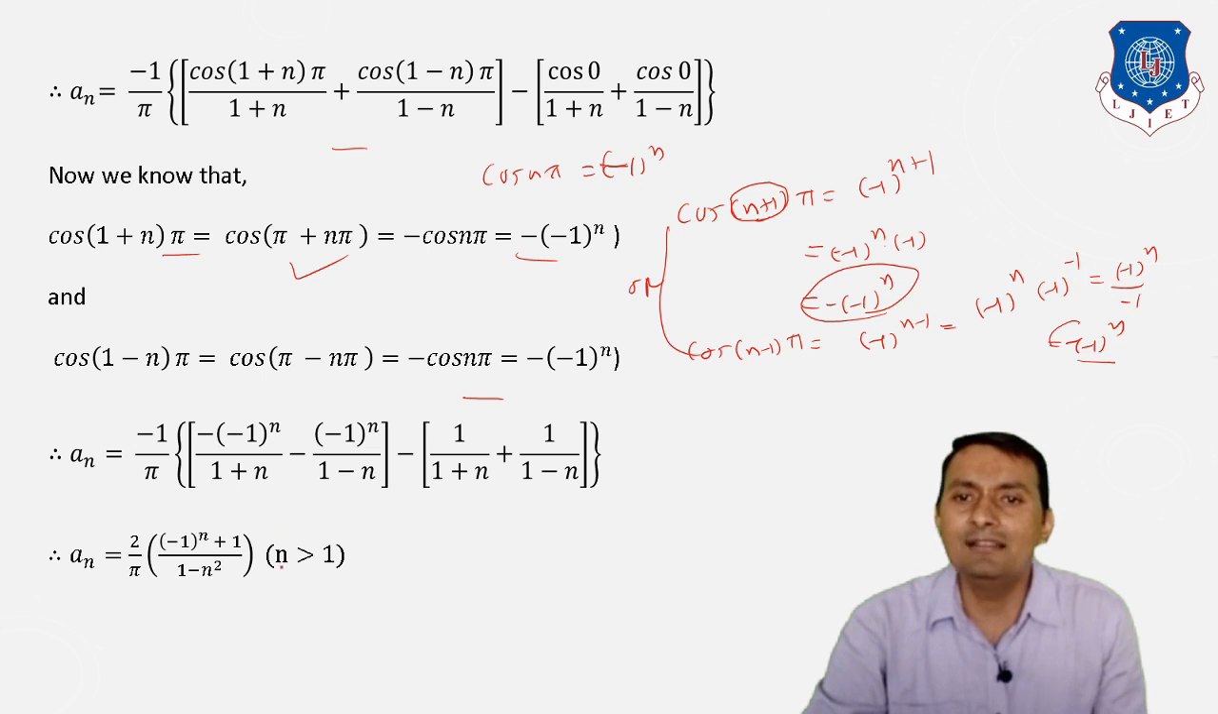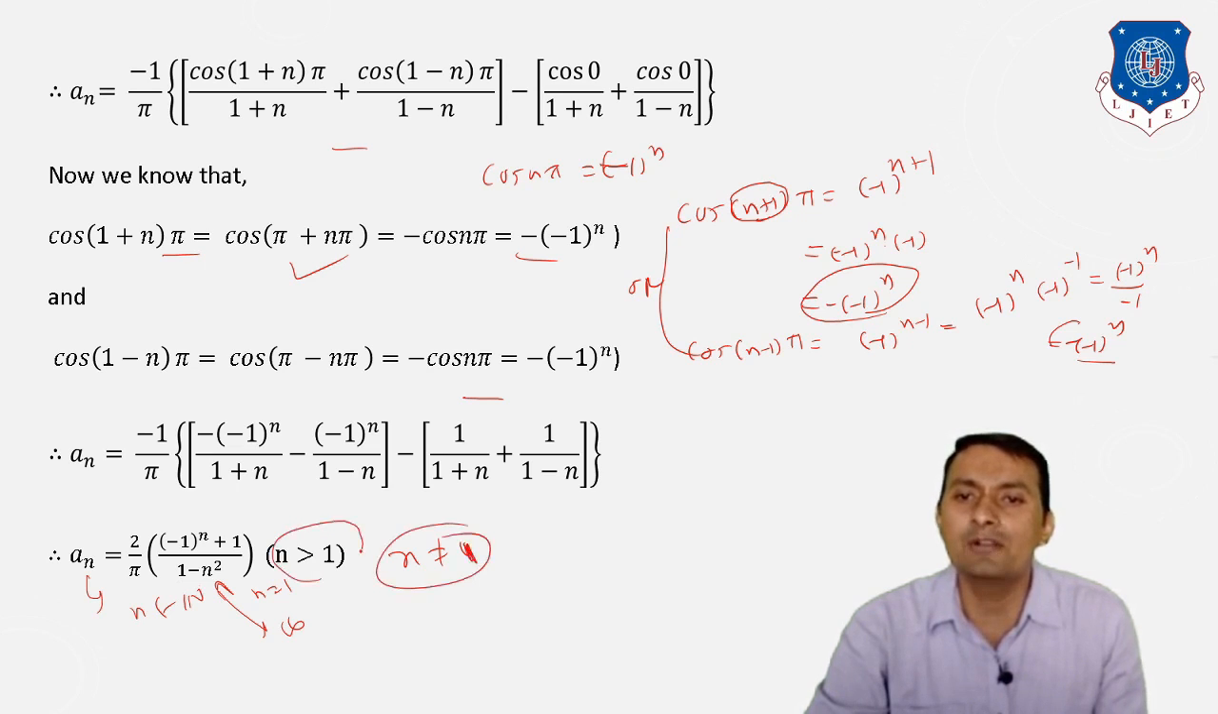So after putting all these values, we find an is equal to 2 divided by pi into minus 1 raised to n plus 1 divided by 1 minus n square. But this is provided that the index n follows the natural numbers 1, 2, 3, 4 and so on. If I put n equal to 1, it tends to infinity. That means this is valid for n different from 1.